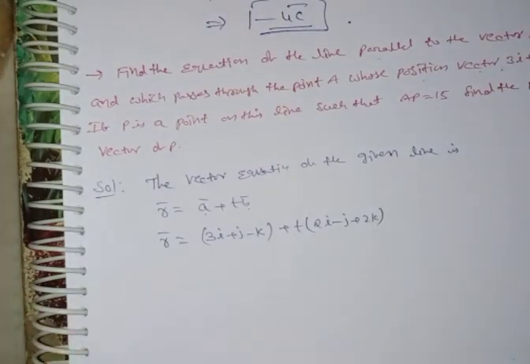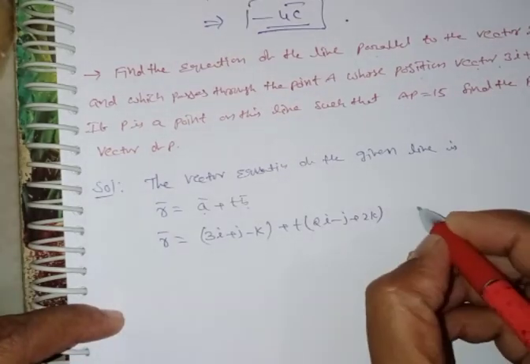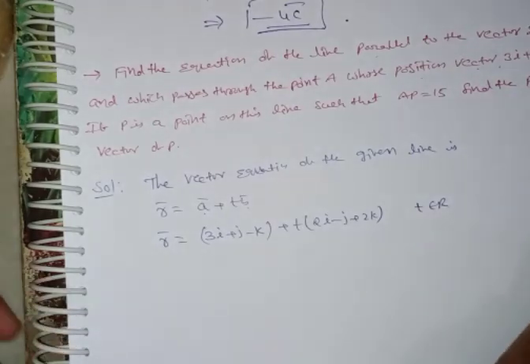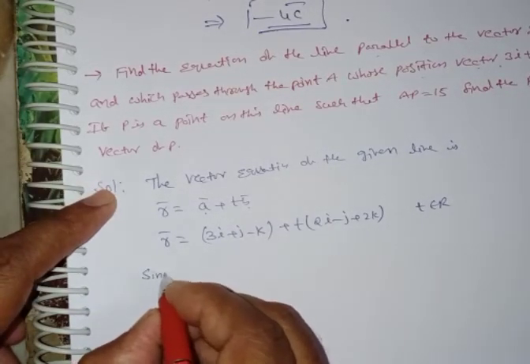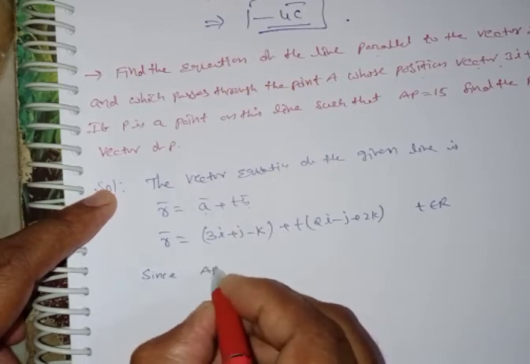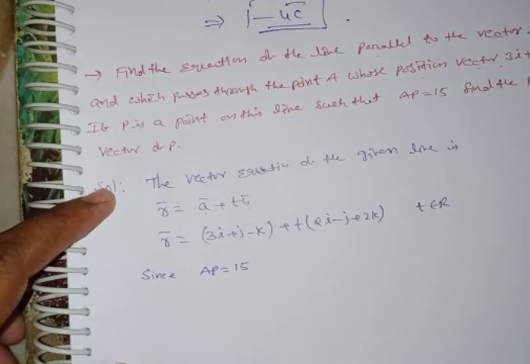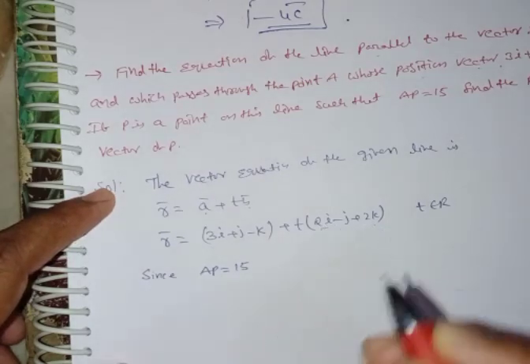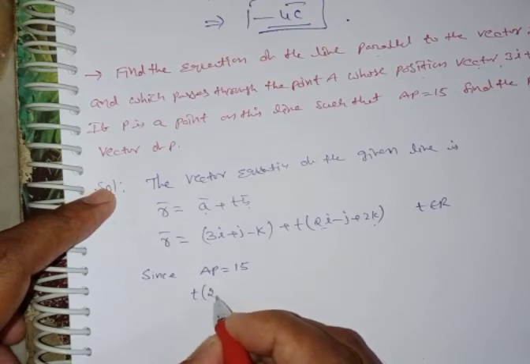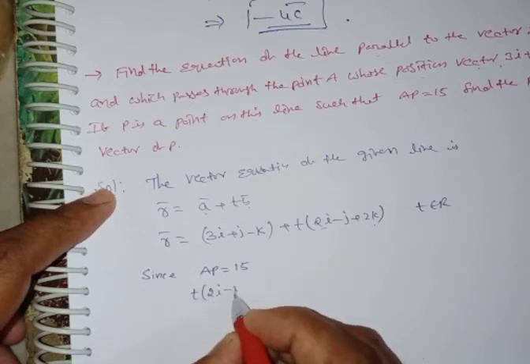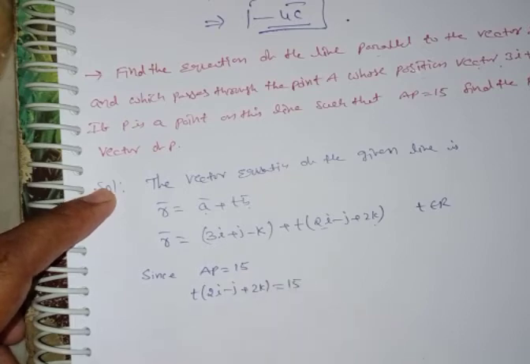Here t is a scalar, t belongs to R only, okay. And since AP is given as 15, what is AP? Therefore t into (2i minus j plus 2k) has magnitude 15. The distance is given.